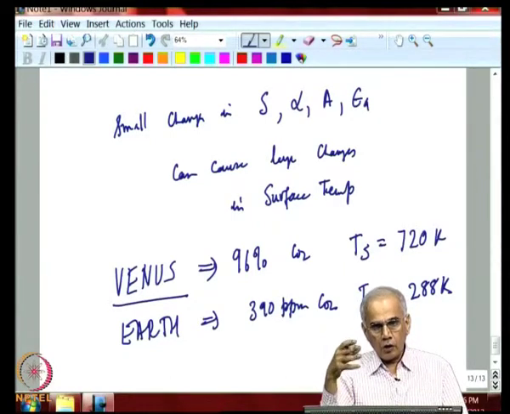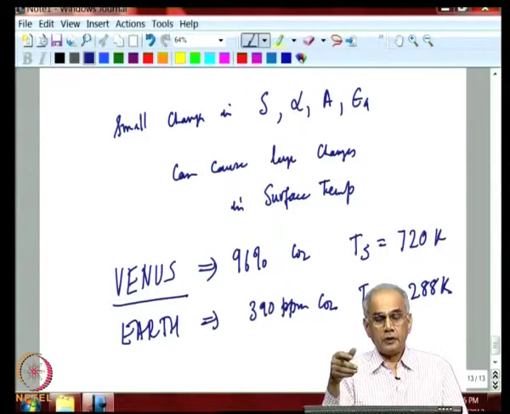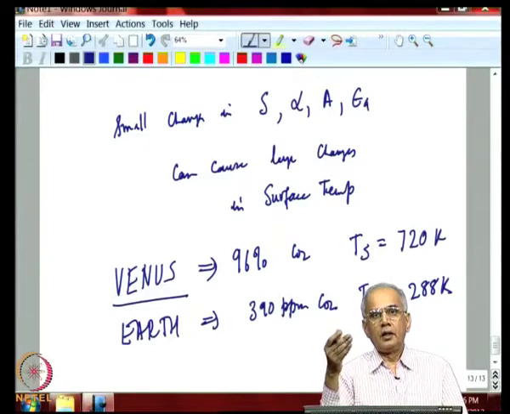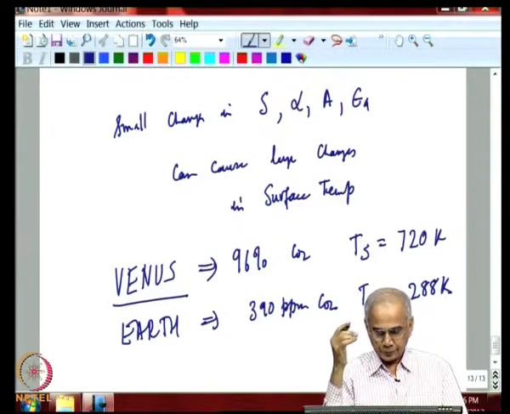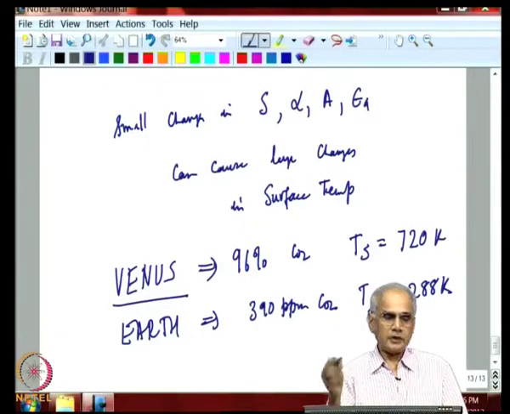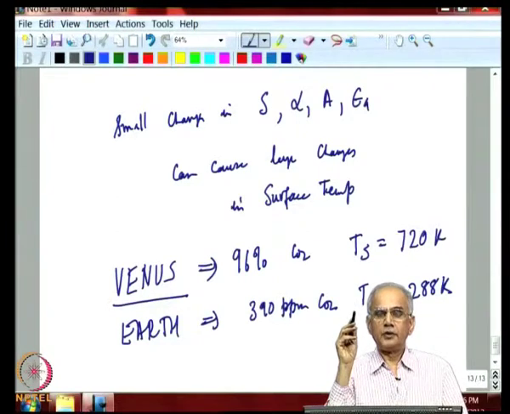That caused all the carbon dioxide which is in the rocks as calcium carbonate to come out as carbon dioxide, and as the carbon dioxide amount in the Venus atmosphere went on increasing, the temperature of Venus went on increasing to around 720 degrees Kelvin.